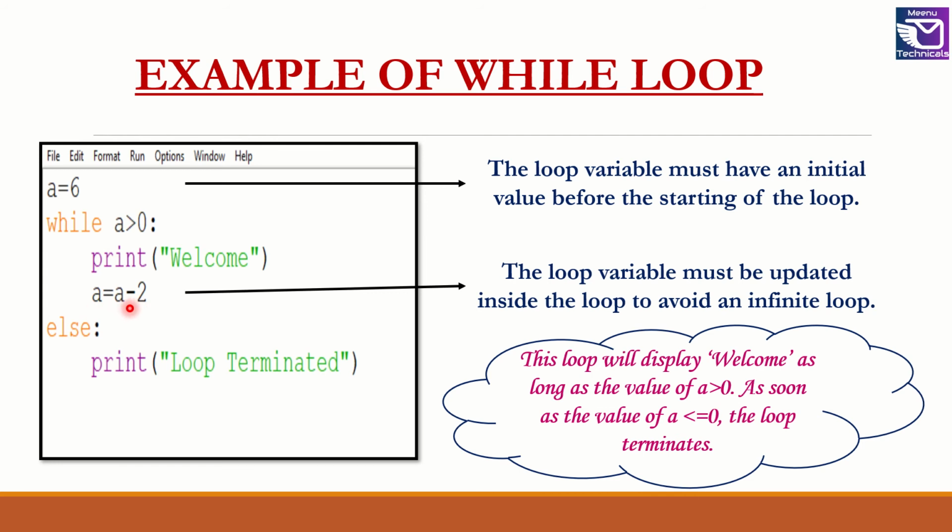So here I am giving a is equal to a minus 2. For the next iteration of the loop, the new value of a will be checked. If it is greater than 0, then the loop will execute once more. Once the loop terminates, when a becomes 0 or less than 0, then control will pass to the else portion and this message, loop terminated, will be displayed.